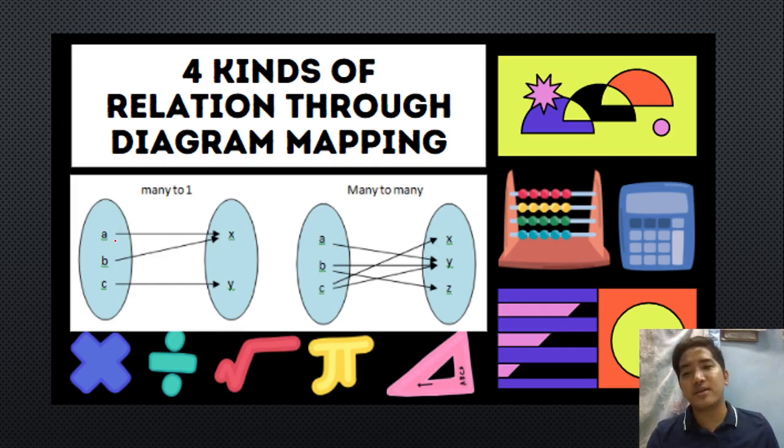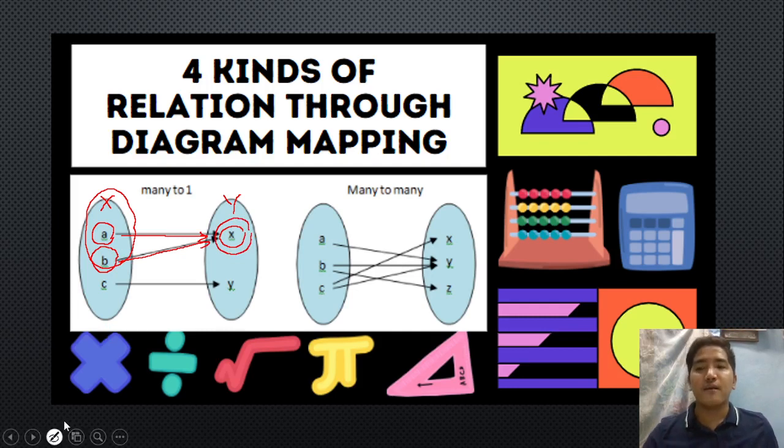So we have here the many to one. Paano po siya naging many, sir? We have the domain and the range. Si domain natin dito, we have A at saka B. They both have direction into X. Parehas silang papunta kay X. Kaya po siya naging many to one. As you can see, many si domain kasi we have A at saka B, papunta sa nag-iisang range, which is yung X natin. Kaya po siya tinawag na many to one.